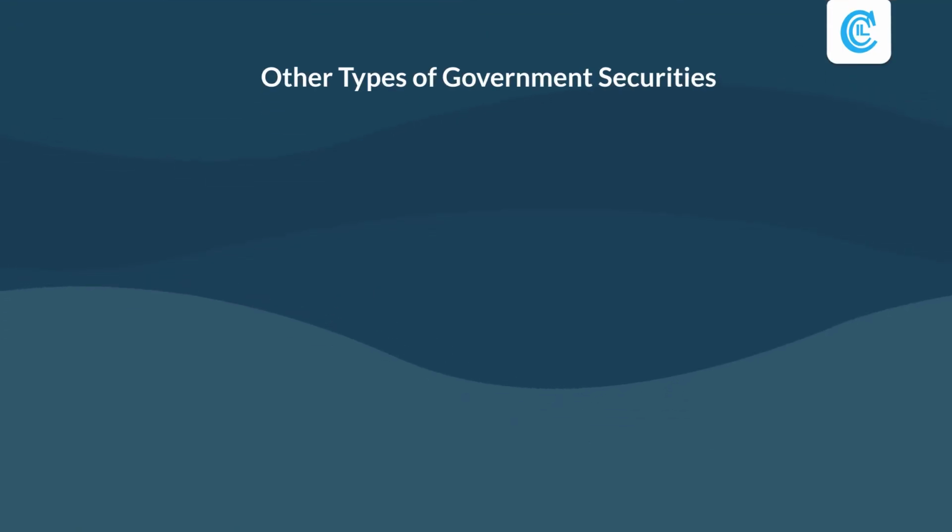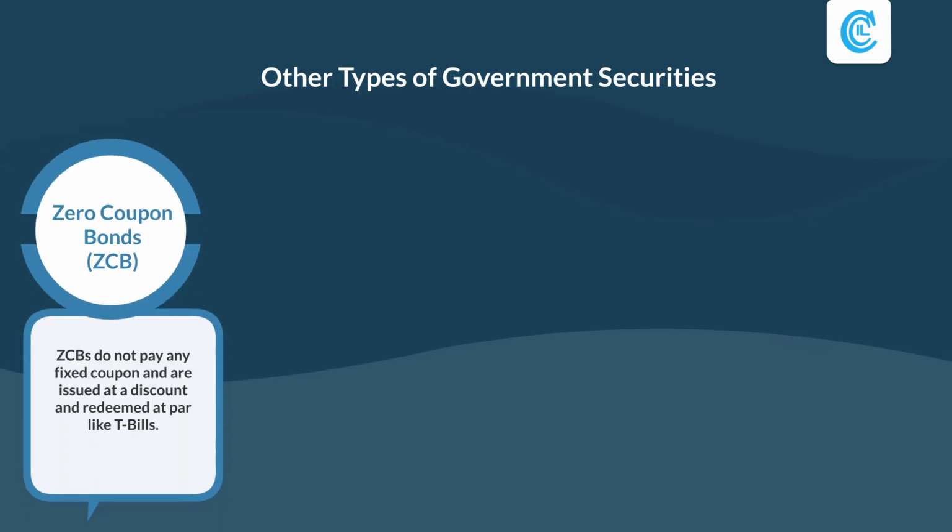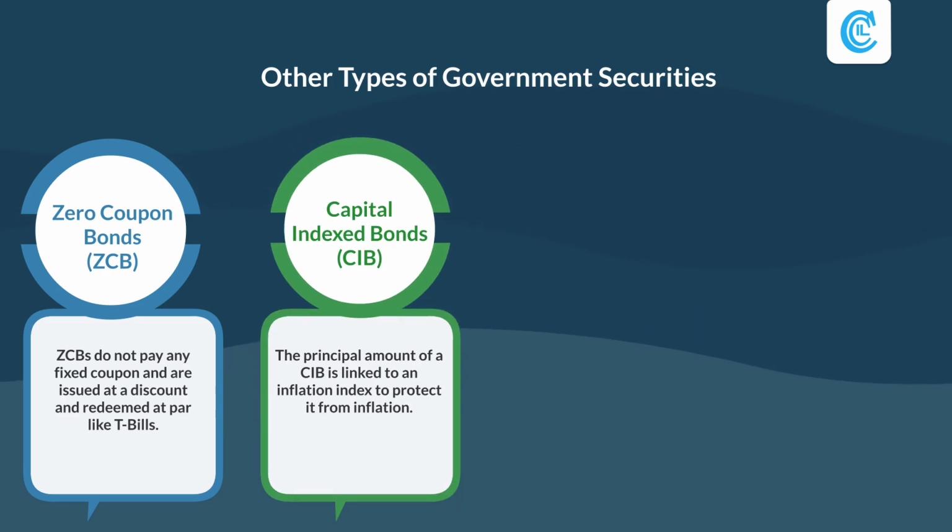What other types of G-Secs were issued in the past? Zero coupon bonds, ZCB. ZCBs do not pay any fixed coupon and are issued at a discount and redeemed at par like T-bills. Capital Indexed Bonds, CIB. The principal amount of a CIB is linked to an inflation index to protect it from inflation.